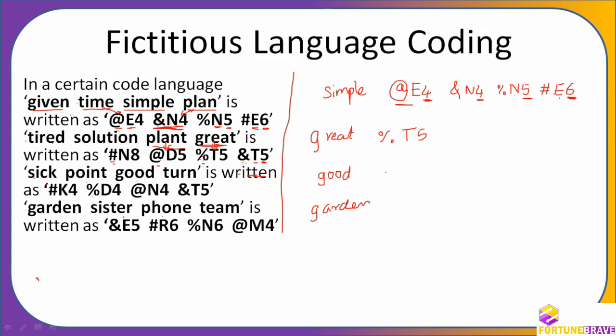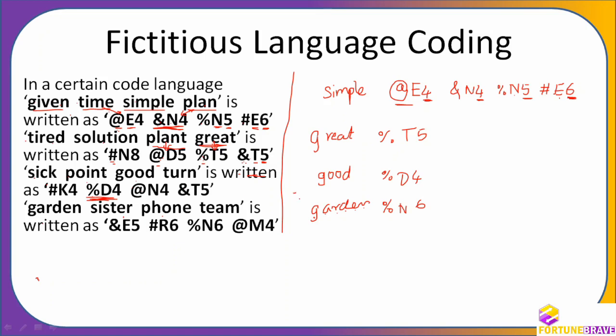So all this good. Good means what? The percentage has to come. 4 has to come. Percentage has to come. 1, 2, 3, 4, 5, 6 has to come. So in between what should come? N should come, D should come. Is that the code here? You can see here you will be able to make the code, certainly, because you got the idea. You got what P is for, at, G is for percentage, simple, S is for hash, and then T is for and. So you will be able to solve this question.